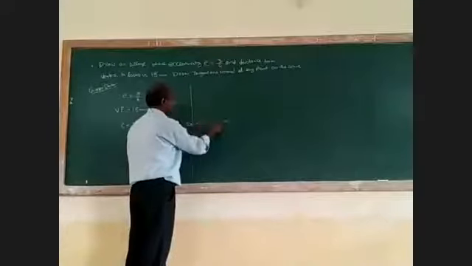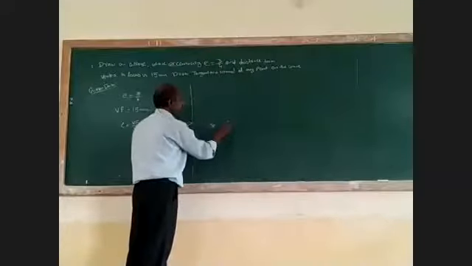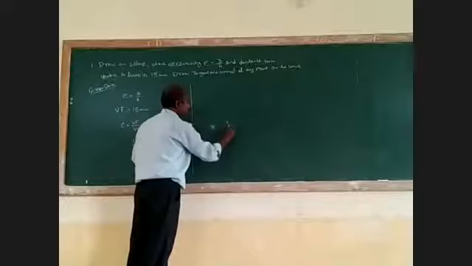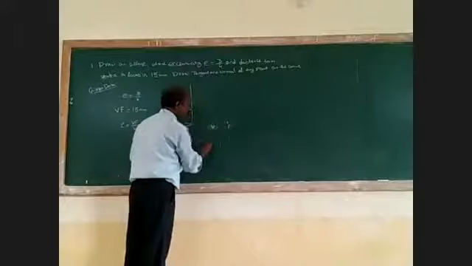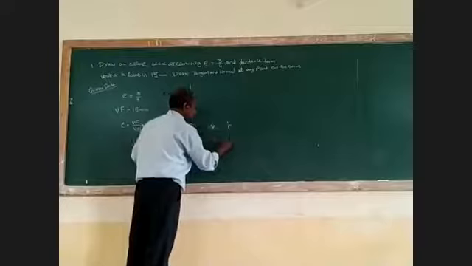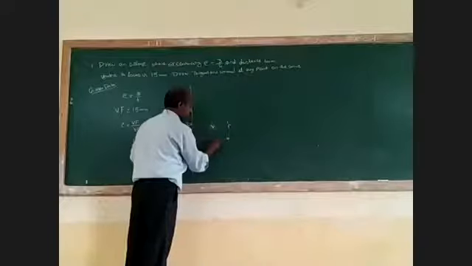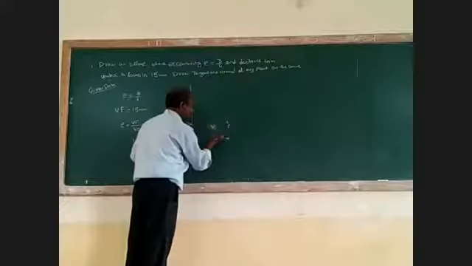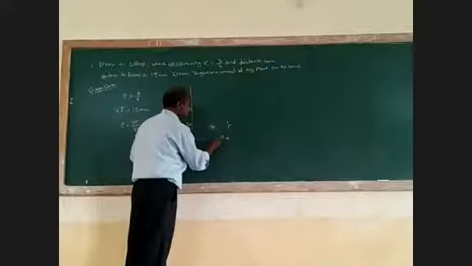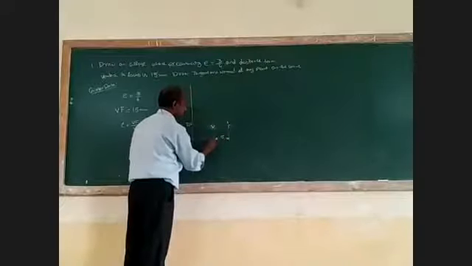This is 20, this is 15. You have to mark it like that. That is 15 mm, this is 20 mm.